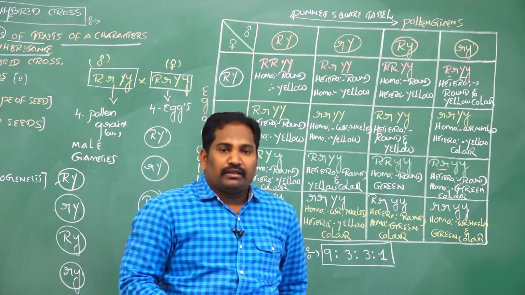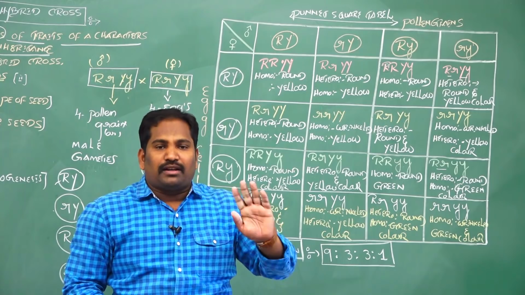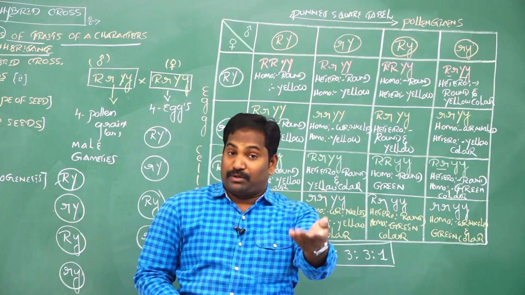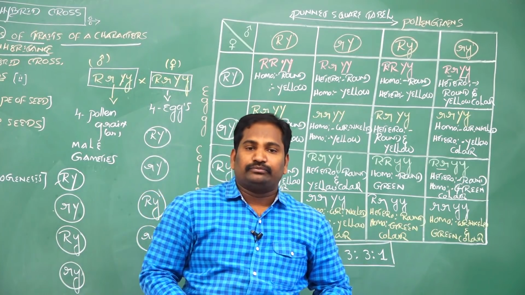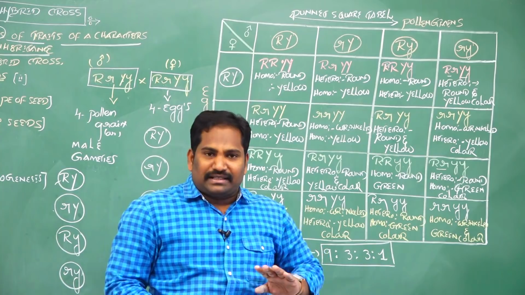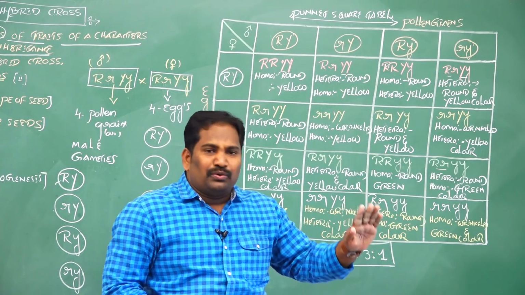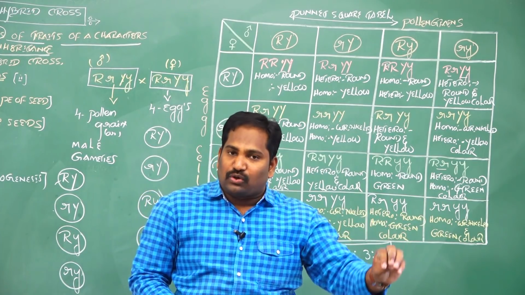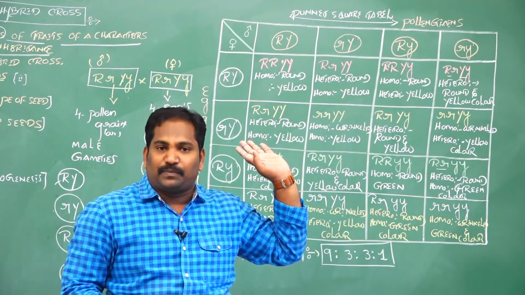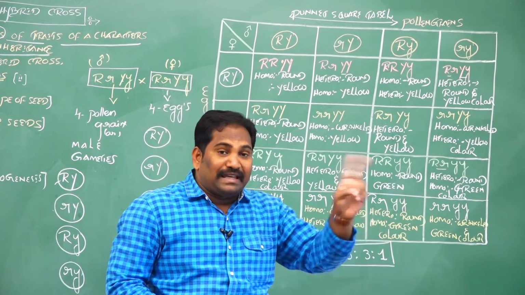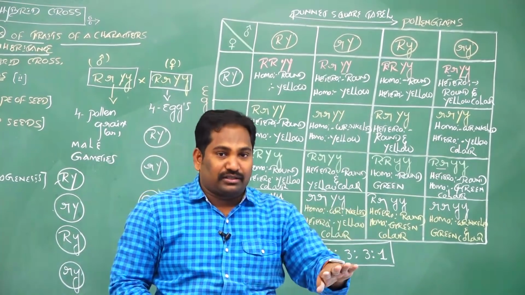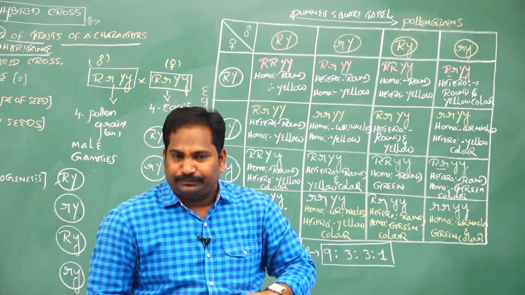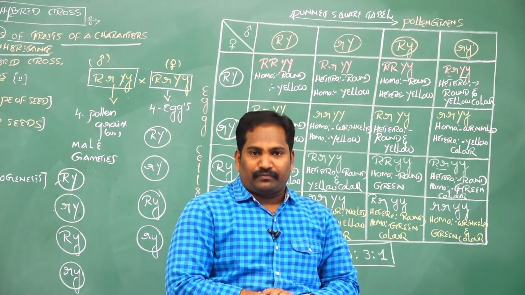Once again, 2-gene inheritance or dihybrid cross. This is Mendel's second hybridization experiment on pea plant. According to the dihybridization experiment, when two genetically different parents participate in a hybridization experiment, it is called a dihybrid experiment. When two pairs of contrasting traits of a character participate in a hybridization experiment, it is called 2-gene inheritance.